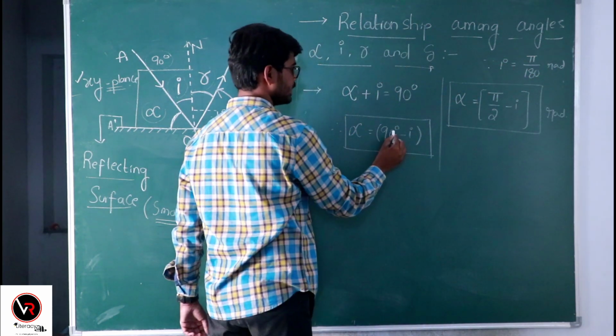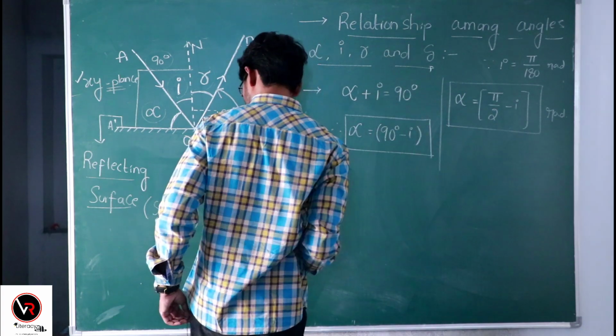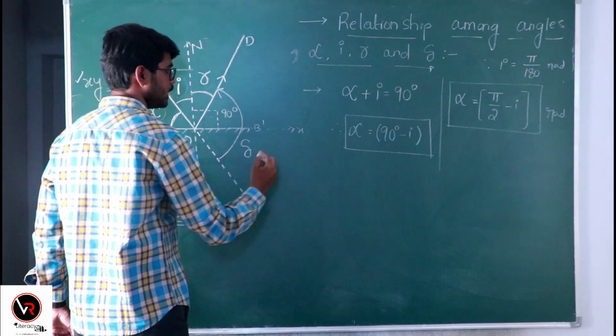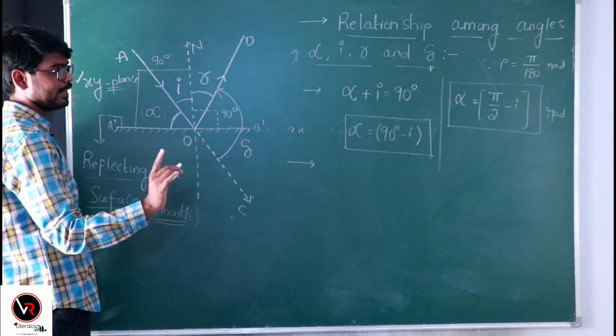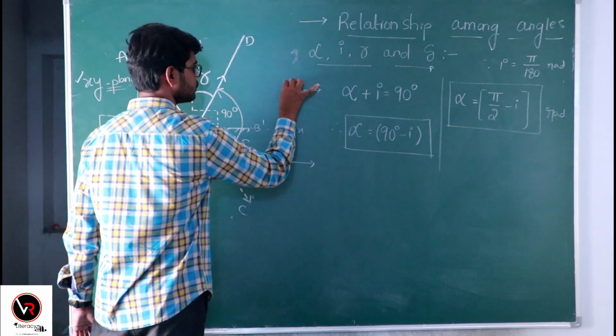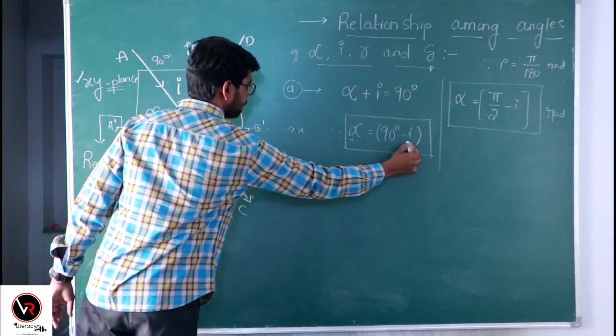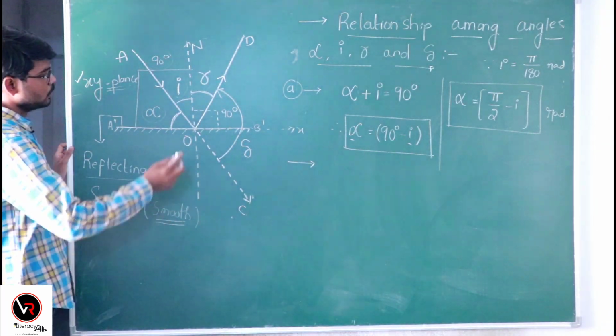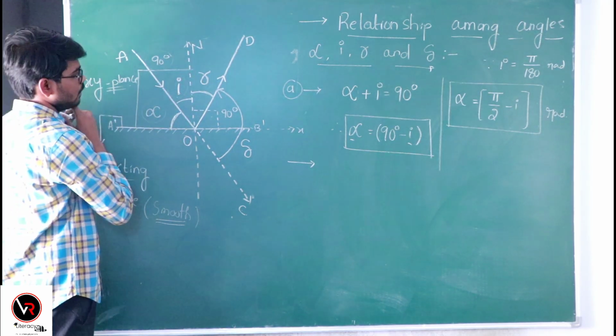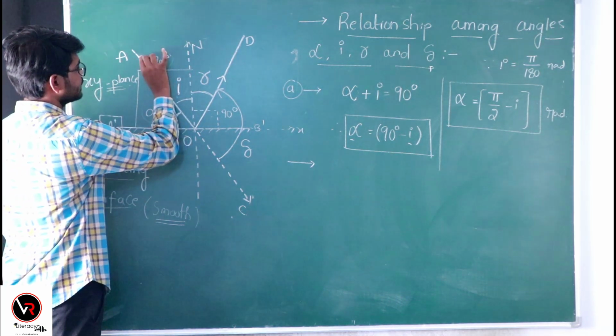So multiply this 90 with pi by 180, and you will get pi by 2. Okay, so now we have made the relationship between alpha and i. All of you see here, what is this angle?